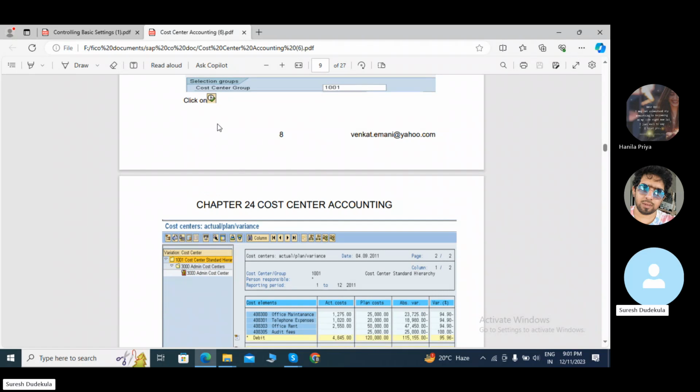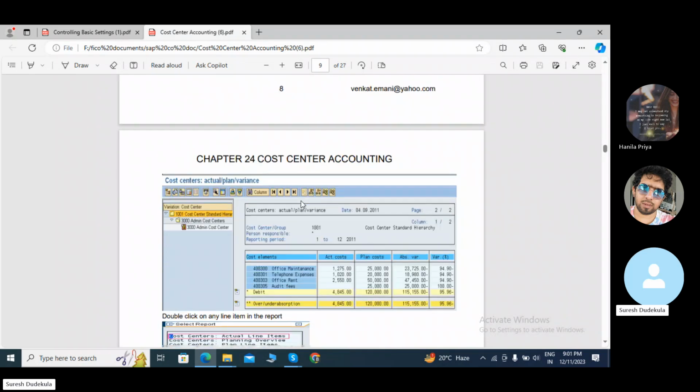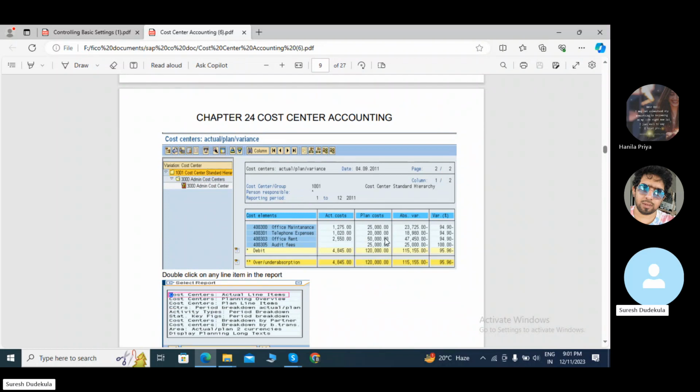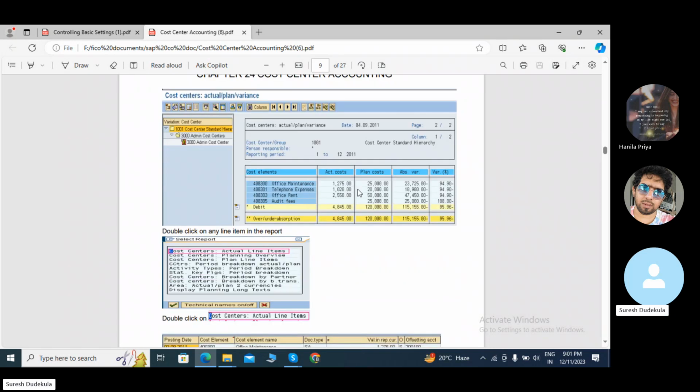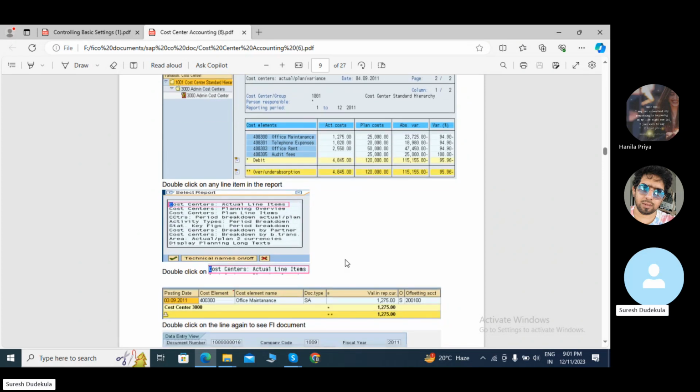Once executed, the report is showing like this: office maintenance, telephone expenses, office rent and audit fees, whatever we created. Double click on any line item in the report. Once we double click on this line item, it shows whatever cost centers and profit centers we created.